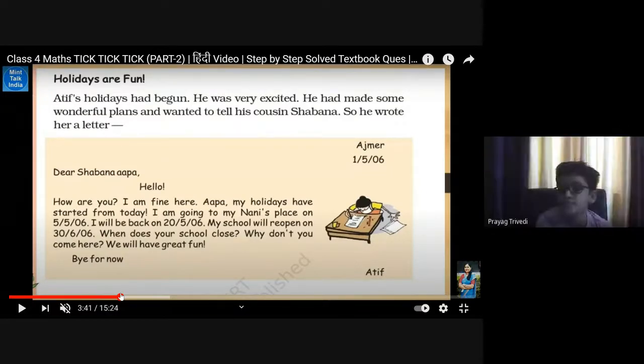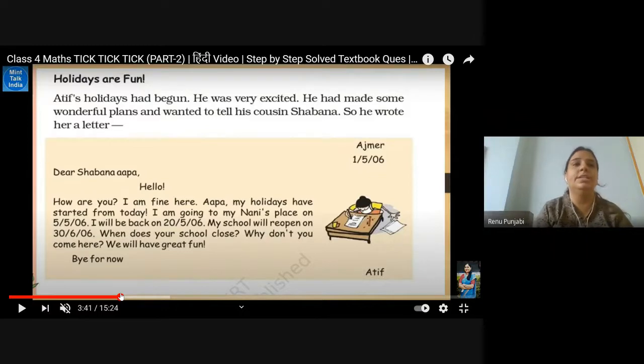Dear Shabana, hello, how are you? I am fine here. My holidays have started from today. I am going to my nani's place on 5/06 and I will come back on 25/06. My school will reopen on 30/06.